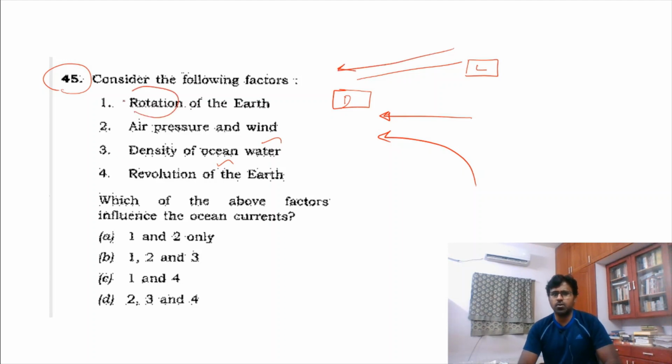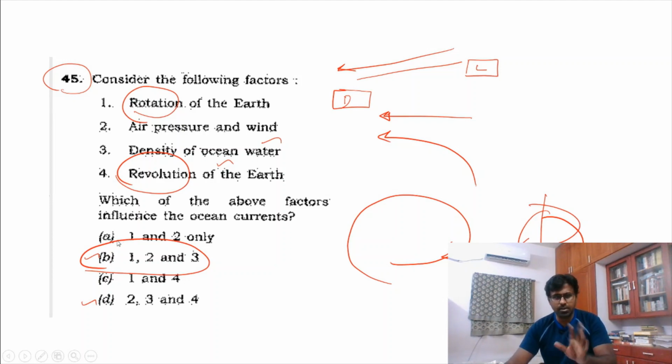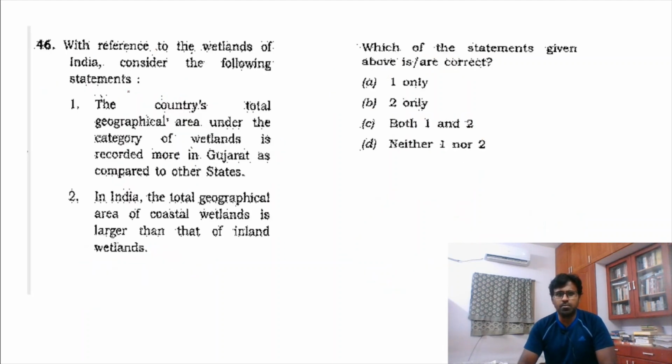But what is this rotation and revolution? Whether it was rotation or whether it was a revolution, this was a very big confusion for me on that day. It was a confusion between B and D. But if you see, revolution is going around something, rotation is this. So rotation is on this axis and hence B is the answer. So the rotating earth is the reason for ocean currents. So B is the answer, but this also I am not going to use as an easy question, and this is a little bit of a tough question.